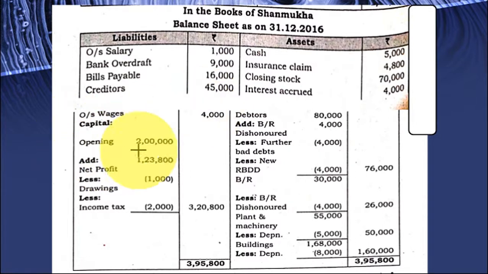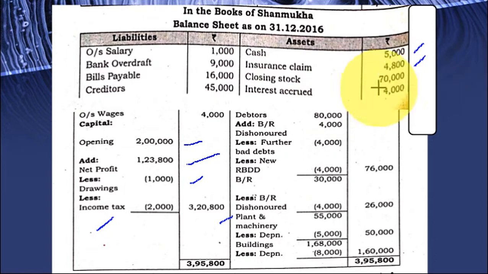Then capital. Opening capital 2 lakh, add net profit 1,23,800, less drawings 1,000. This is goods withdrawn. I told you two entries, one in the trading account and one in the balance sheet. Less income tax. Income tax is the tax levied on the personal income of the proprietor. So it is not the business expense. So we have to deduct this. 3,20,800. And here asset side cash 5,000, insurance that is claim receivable by the insurance companies, right?